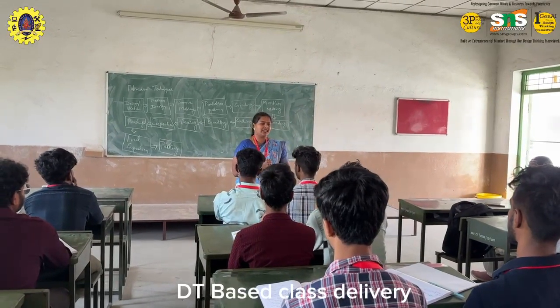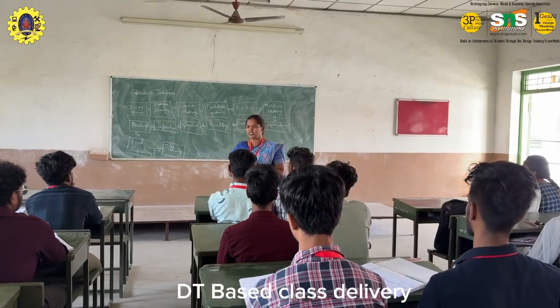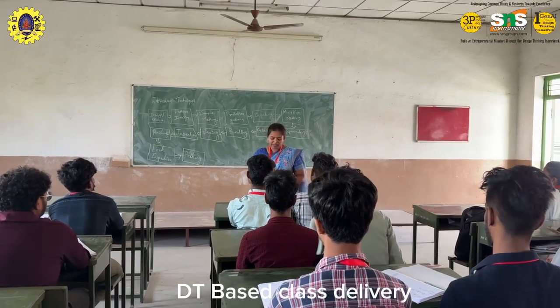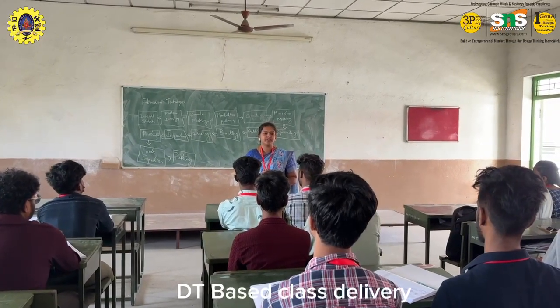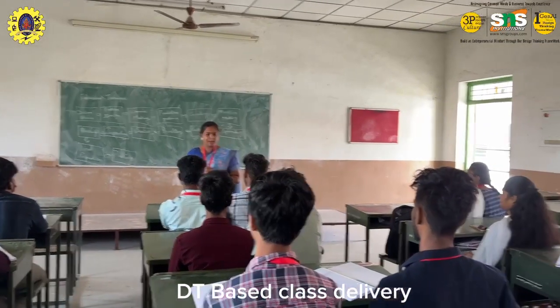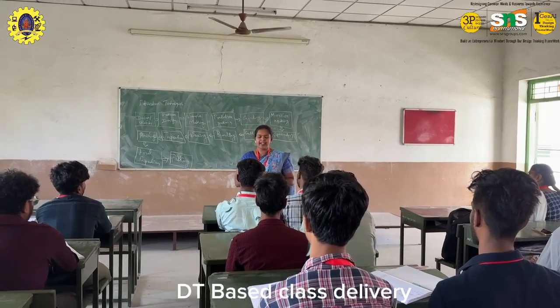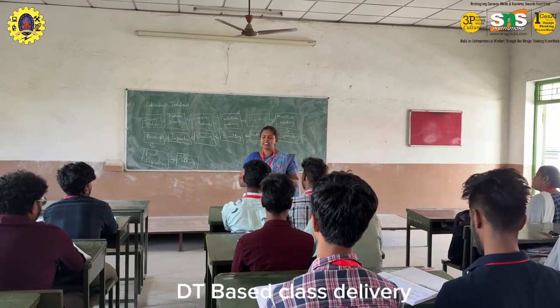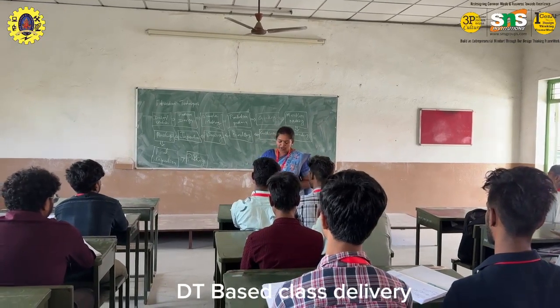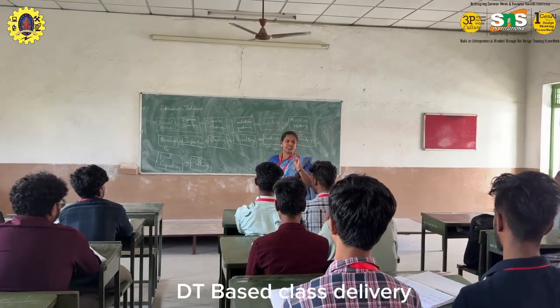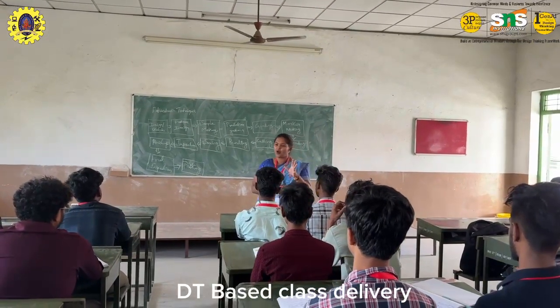So today's topic is about smart textiles for sportswear. Before that, what are the 5 stages in DT? First stage is empathize. Second one, define. Third one, ideate. Next one, prototype. The last one, testing. So my title is about smart textiles for sportswear.